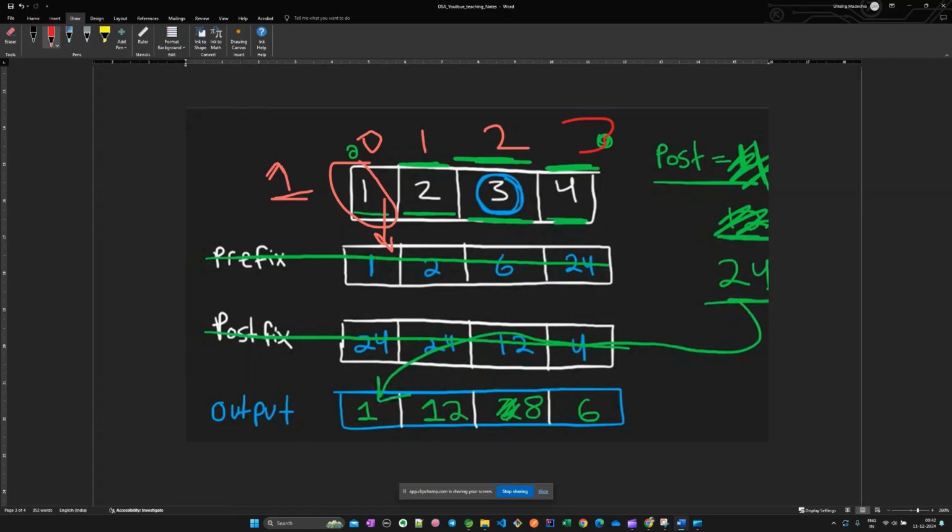For second and third index we'll be calculating as follows. For the second one, we'll be taking the nth minus one number, which is this number, into what was the prefix there at nth minus one, so what would be 2 into 1, 2. So that would be the second element of the prefix product array. For this one, the product of this and this number would be the value of this number. So up till here we have the prefix, but we would be having the fourth element.